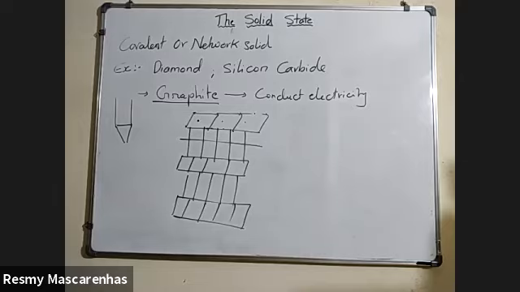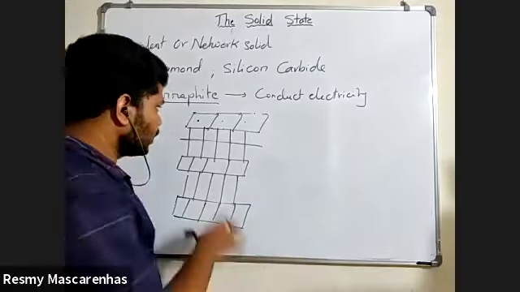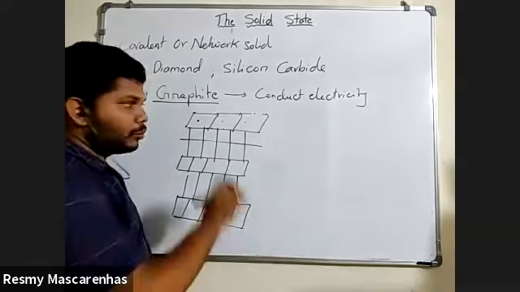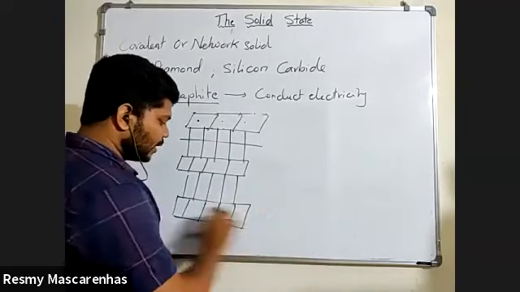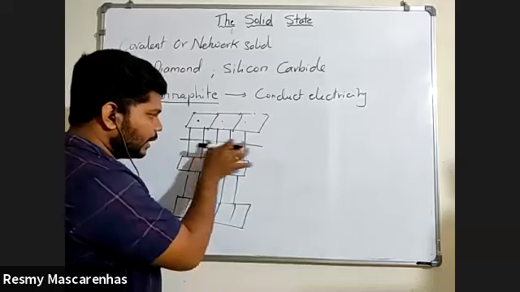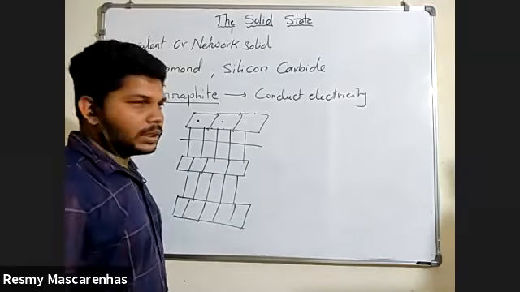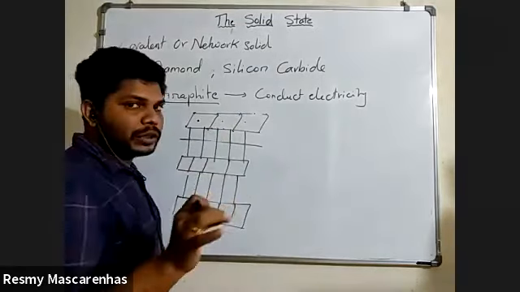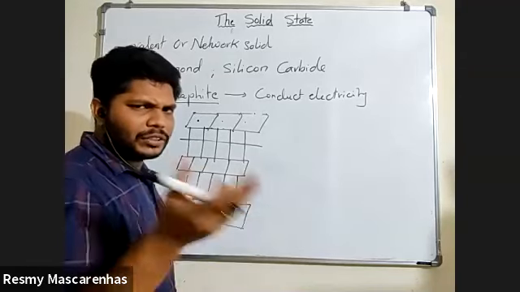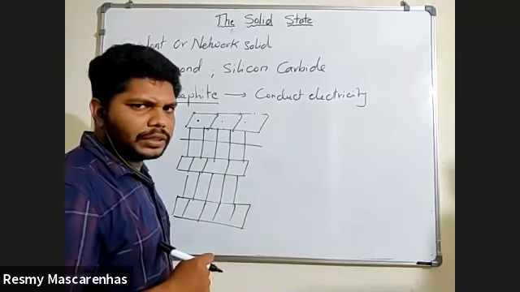Any difficulty till here? No, sir. One more give reason is there. Before going to that, I will tell you one more thing. This is the graphite structure I have told you. These are the layers, hundreds of layers, held together by weak van der Waals forces. Nobody will tell you to draw this structure for the exam.